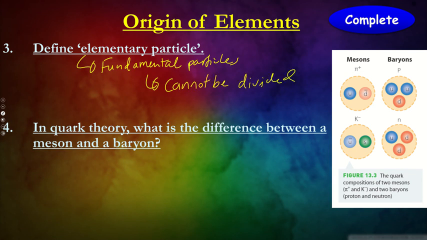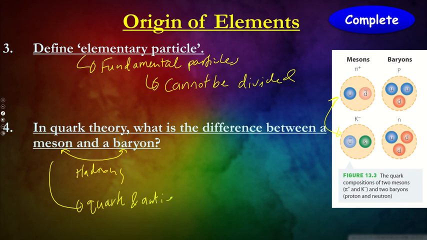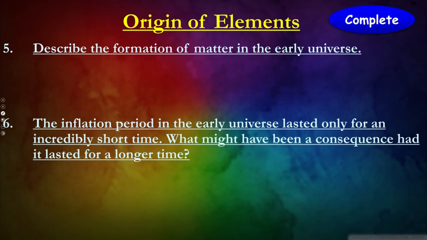In quark theory, what is the difference between a meson and a baryon? Now, both of these are actually hadrons, but if you have a look in between, what we can see from this diagram here is the meson is made up of a quark and antiquark, while our baryons are made up of 3 quark combinations. Okay, so there's that. Alright, so describe the formation of the matter in the early universe. We can let you have a go at that.